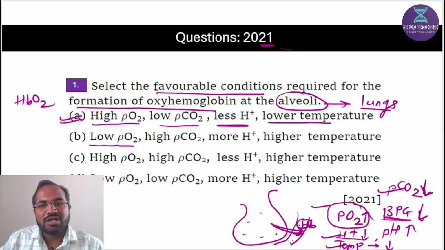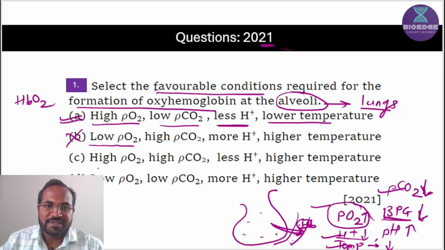Low partial pressure of oxygen? No, there is a high concentration of oxygen because we inhale air, which contains 21% oxygen, and this air goes into the lungs. That's why partial pressure of oxygen is always high at the lungs level, so low PO2 is wrong.